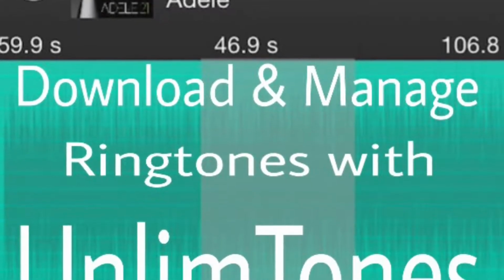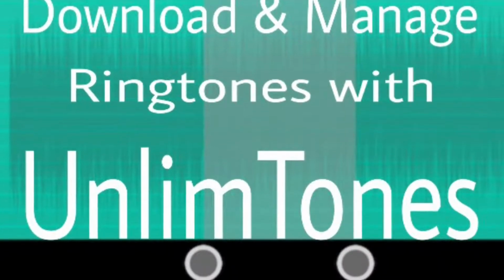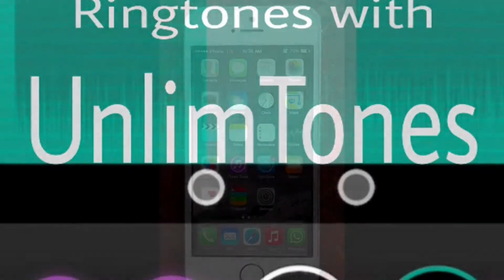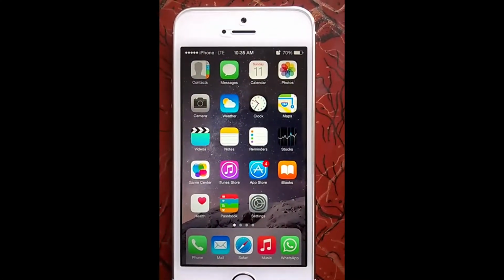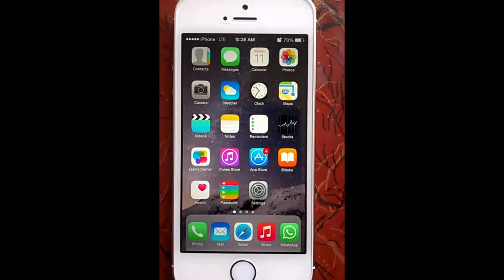Bored of managing ringtones on iTunes? UnlimTones is the perfect solution for you. It's a free tweak to install and can be found on Big Boss repo.